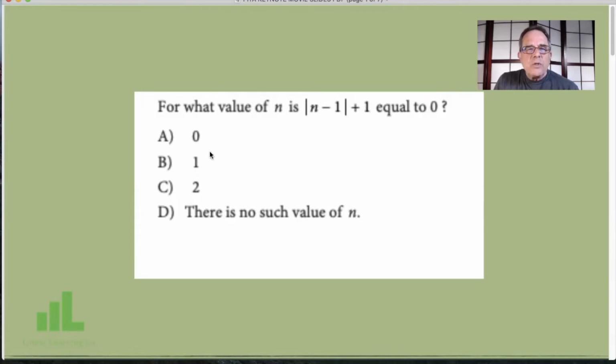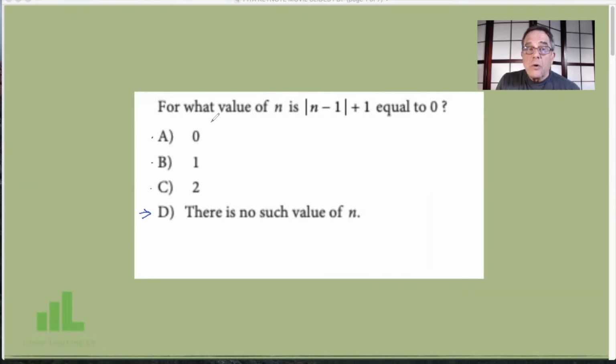N is equal to 0, 1, 2, or there is no such value of n. We don't choose D. Anytime they show us a question that says there is no such value of, or cannot be determined with the information given, anything like that, we default to that answer by eliminating A, B, and C.